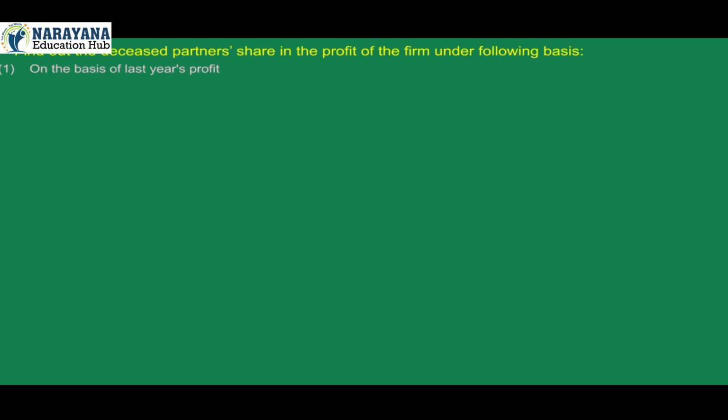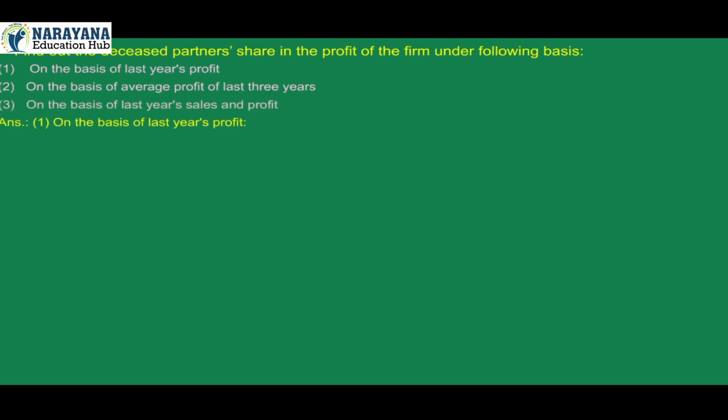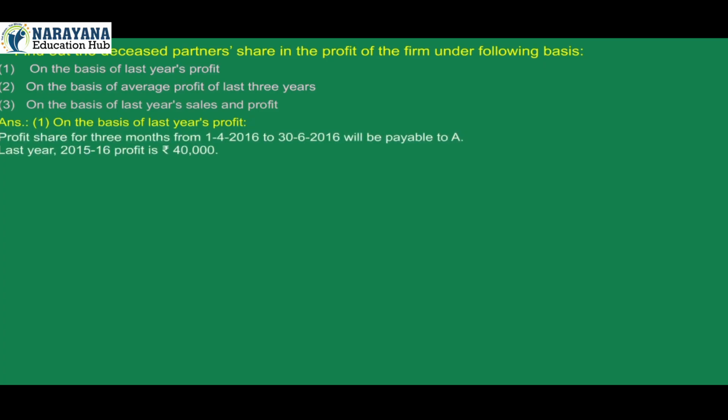1. On the basis of last year's profit. 2. On the basis of average profit of last 3 years. 3. On the basis of last year's sales and profit. Answer. 1. On the basis of last year's profit. Profit share for the 3 months from 1st April 2016 to 30th June 2016 will be payable to A. Last year, 2015-16, profit is rupees 40,000. Share in profit of A, rupees 40,000 into 1/5 into 3/12 is equals to rupees 2,000.